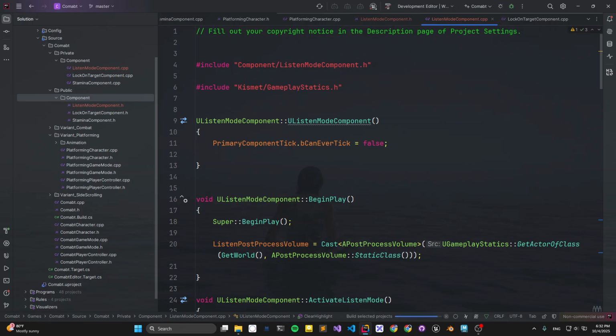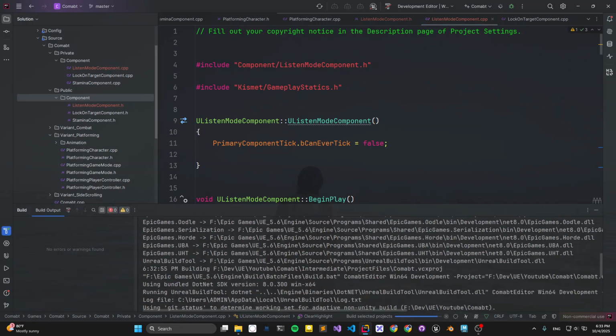Let's just compile. Well, there are also several steps we need to take in order to use custom depth in Unreal Engine in the post-processing volume. We need to go into the project setting. Let's just first of all compile the project and then see it.